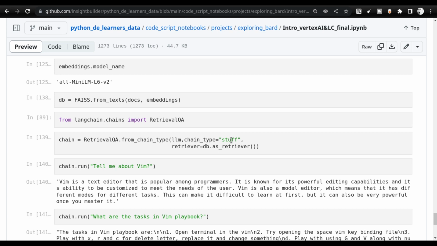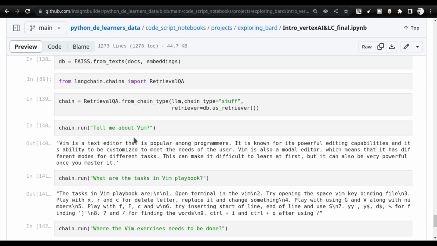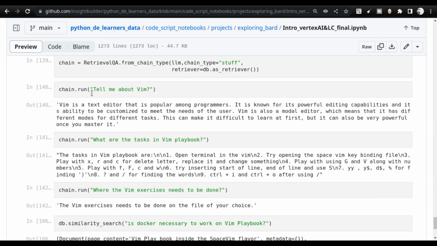So try working this out and you'll see interesting things happening. And then I am using db.retriever as the retriever method, and I am creating the RetrievalQA chain. And then the fun starts. So now I am starting to chat with the document.